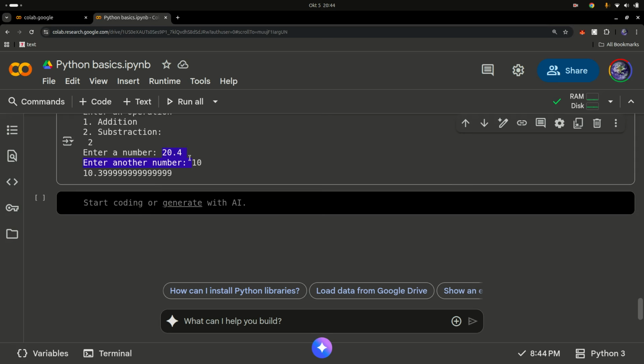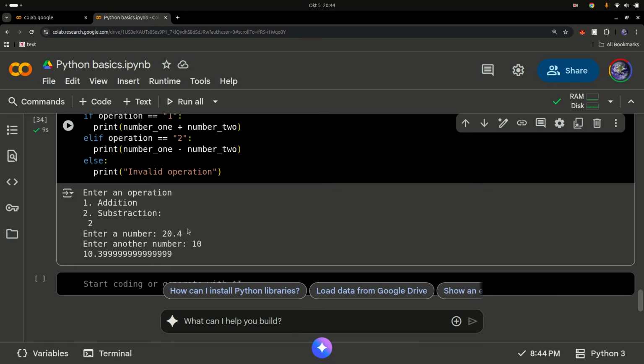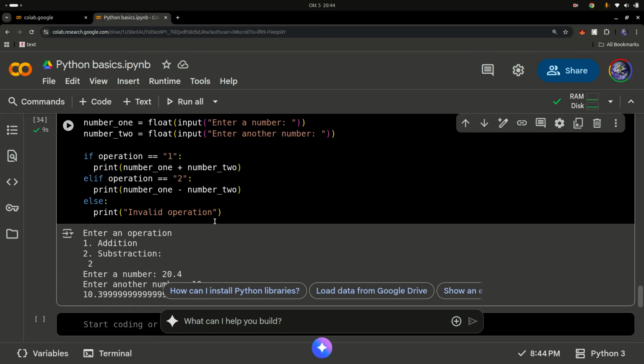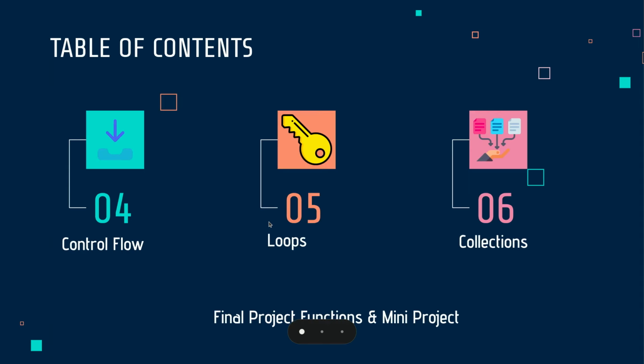So what are all these weird numbers? That's another topic we can talk about in Python. But basically we got the result, right? So you can just simply round this off to the nearest whole number. But anyway, that's basically it. A simple calculator in Python and this quick crash course in Python. So yeah, that's all I wanted to talk about in this video, guys.